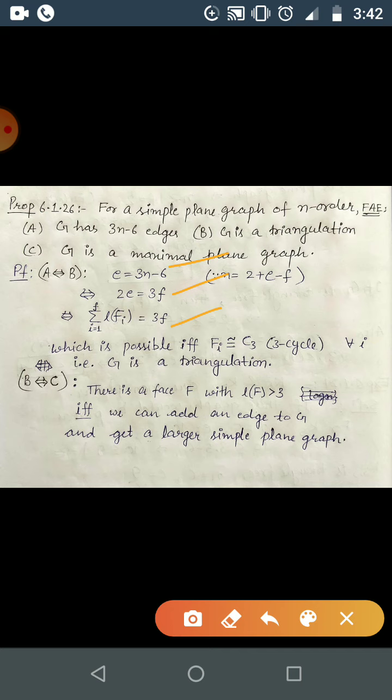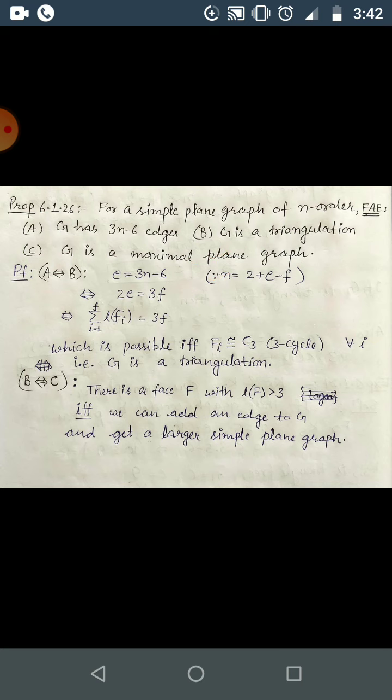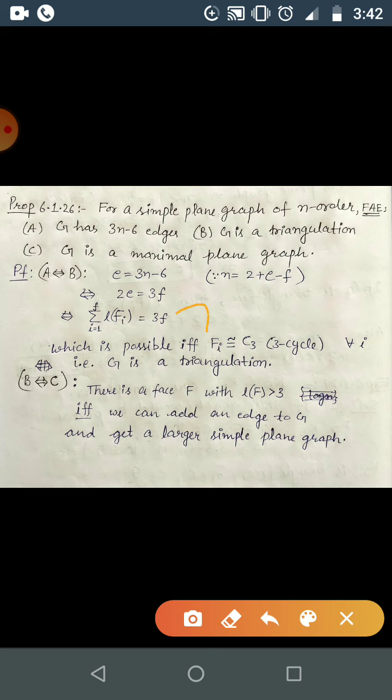This is more of a mathematical way I have just written. So here you only need to conclude from here to here. This is the tricky part. From here, the summation is equal to 3f if and only if all the faces are 3-cycles, or you can just say all the faces have C3 as a boundary.